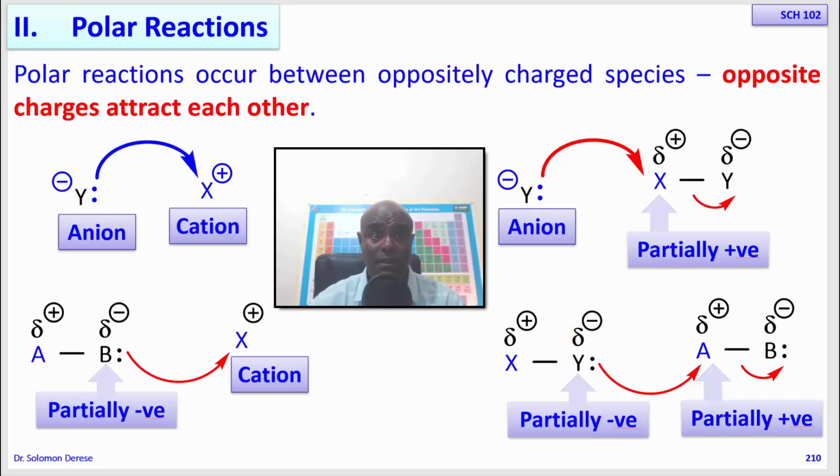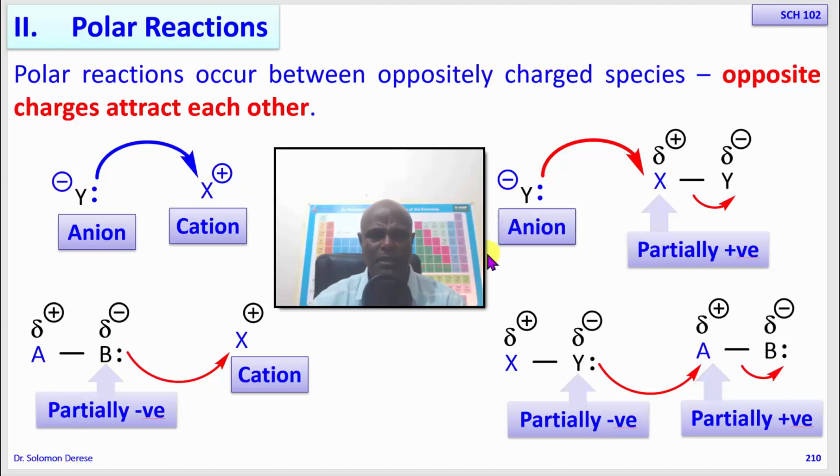So these are the four possible ways in which the reacting species involved in polar reactions react with one another to form a bond. Remember, the four are positively charged cations, negatively charged anions, partially positive centers and partially negative species; they react with one another to form a bond.